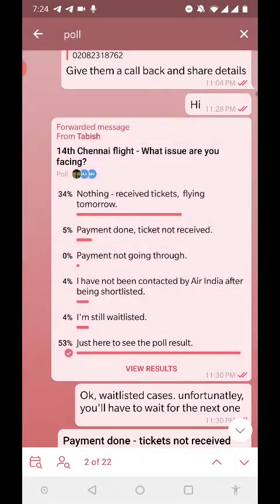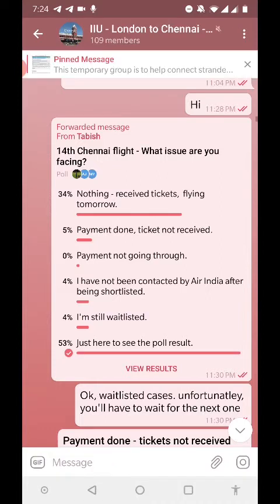On 13th of this month, many people from the Chennai group started reporting that there were payment failures happening for them, and people in the Chennai group were also discussing various other issues as well. So it is very hard to find how many people are facing issues which need urgent attention.